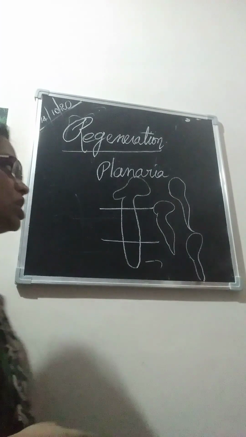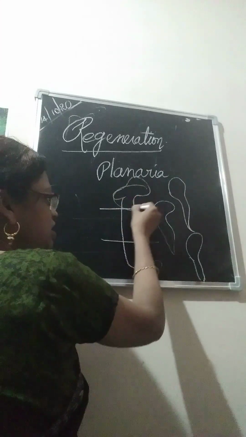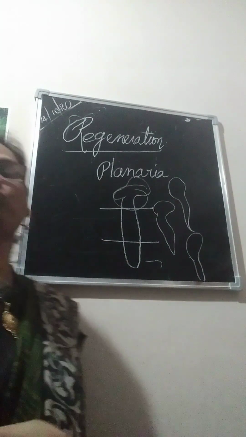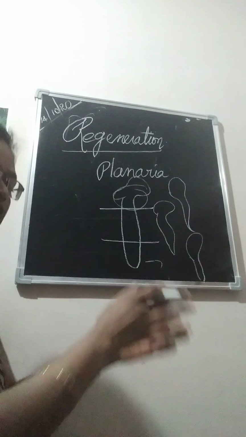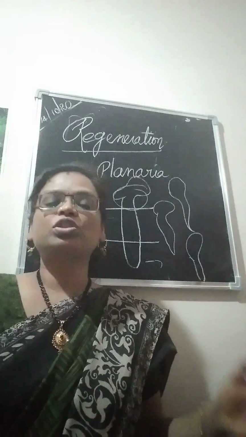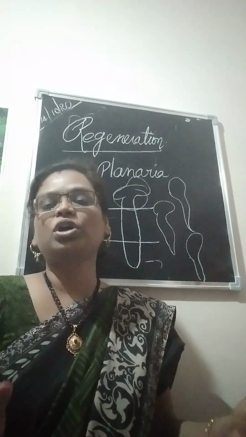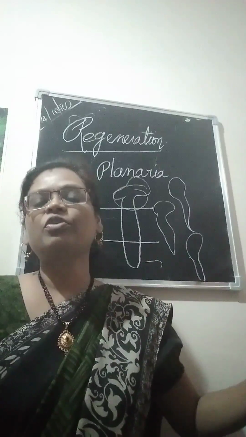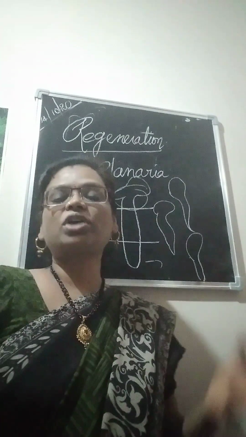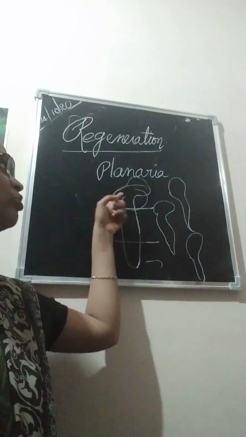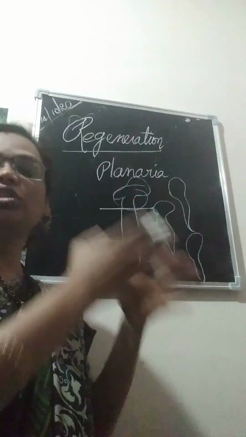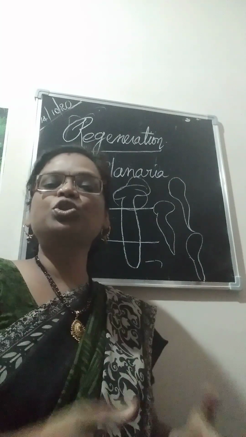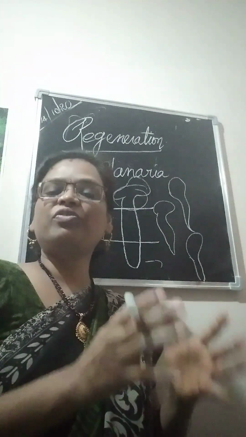Why does it happen? The amputated part's cells divide and redivide, forming a group of cells or a ball of cells. These cells are capable of differentiating, and once differentiated, they mature. When the cells develop, in the ball of cells they divide and form the lost organs. For example, if only the head part remains, the trunk and posterior parts are missing. That part will be regained by the cells which have already divided. These cells become differentiated and complete the lost parts of the body.